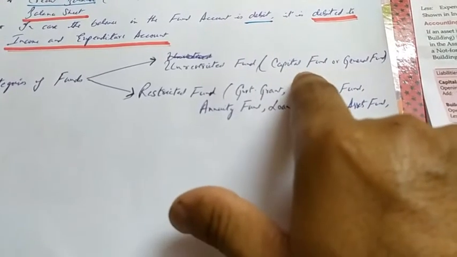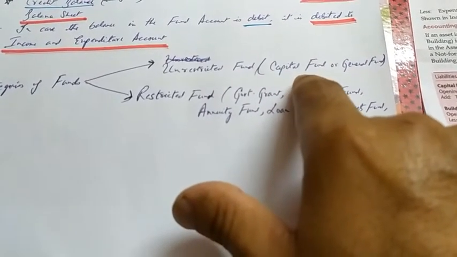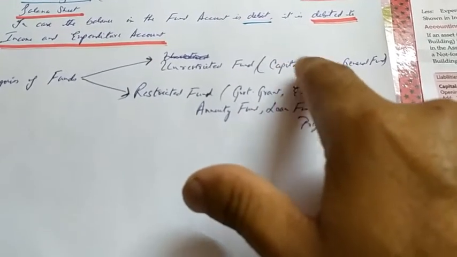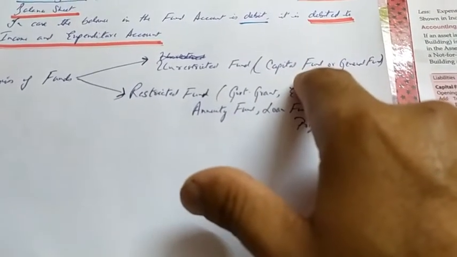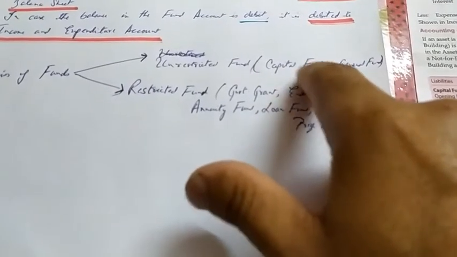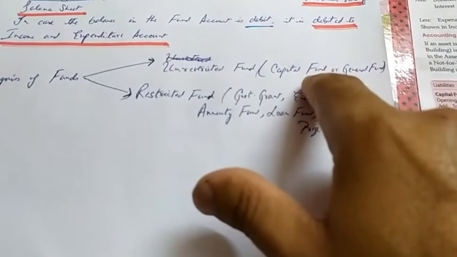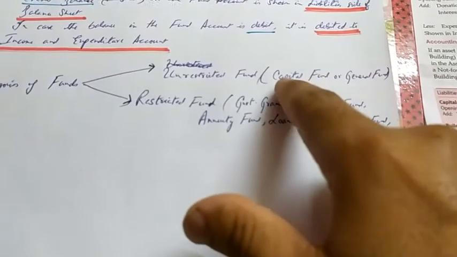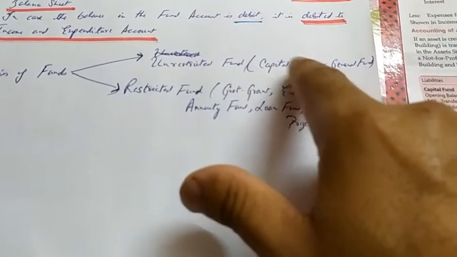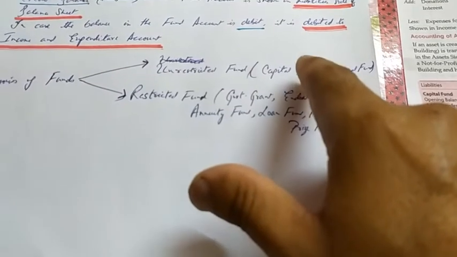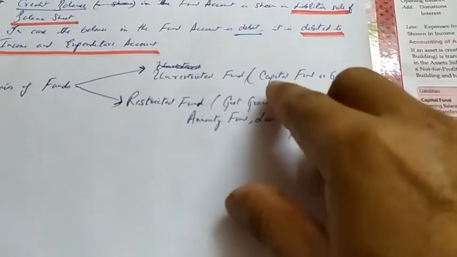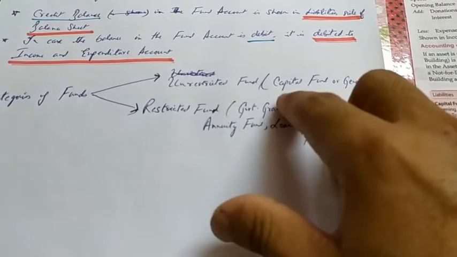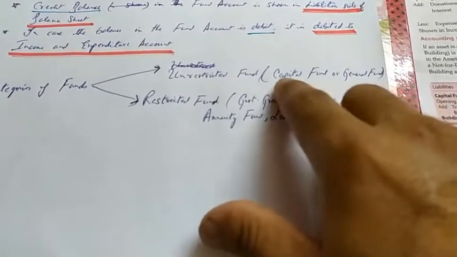So capital fund is the contribution made by the different parties or the different donations that they have received, not for any specific purpose, but the various donations received or the various contributions received by the people who had started the organization. That makes the capital fund. So it is not the capital actually, it is the contribution made by the different trustees or the different parties who had started the organization that constitutes its capital fund.